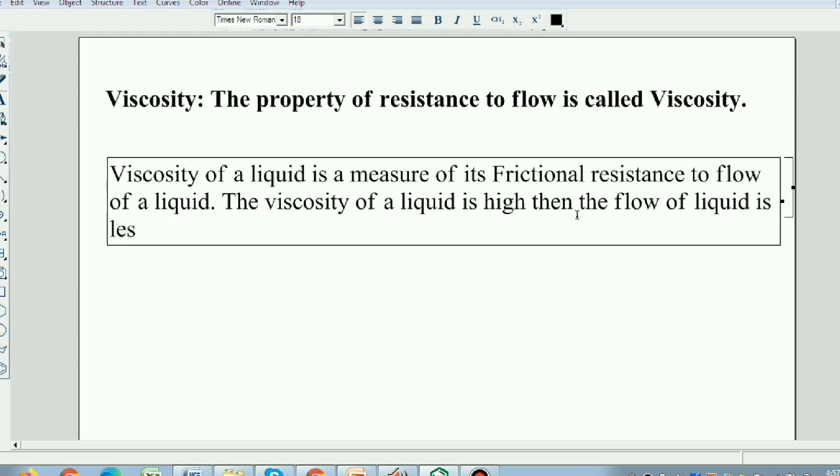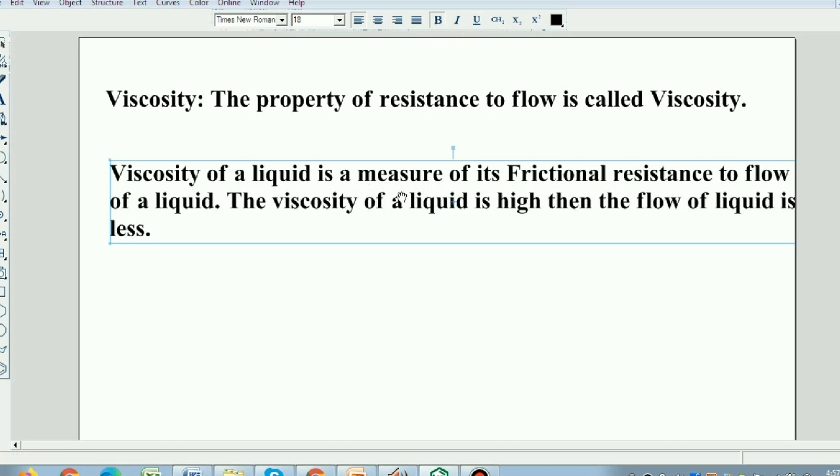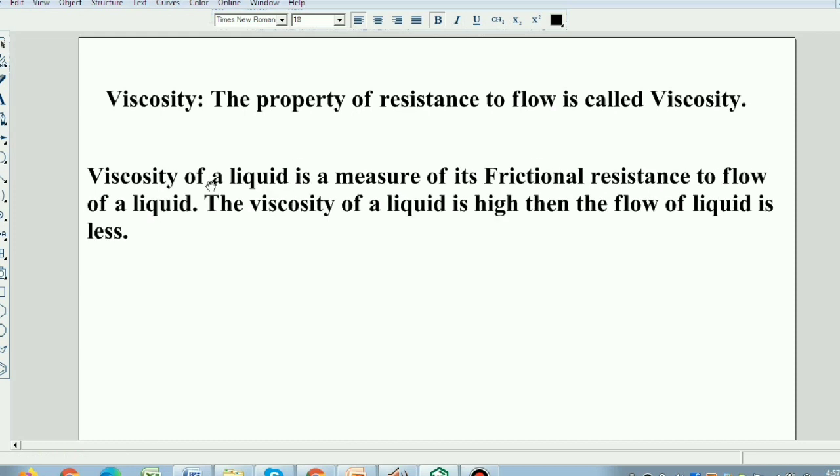So the property of resistance to flow is called viscosity. Viscosity of a liquid is a measure of its frictional resistance to flow. So when viscosity increases, the flow of liquid decreases.